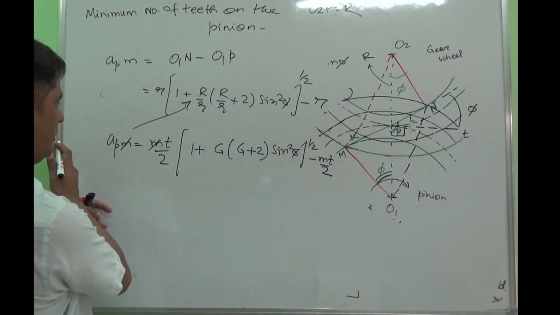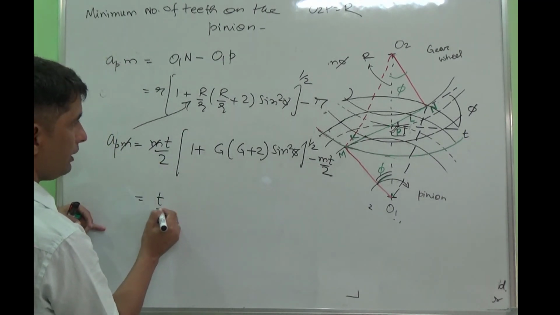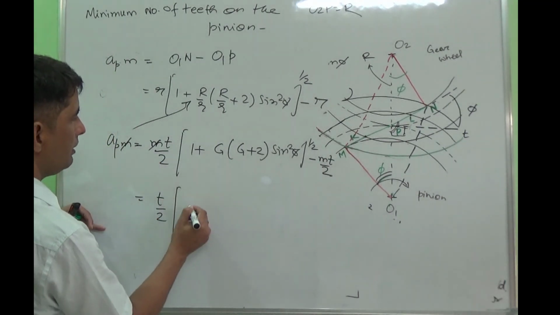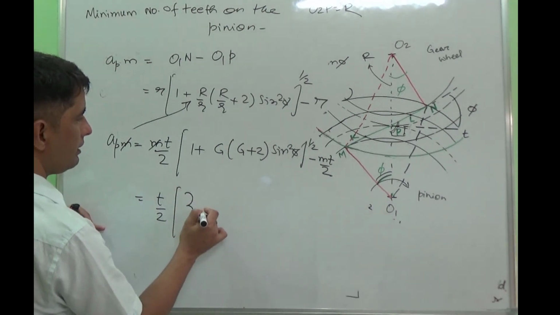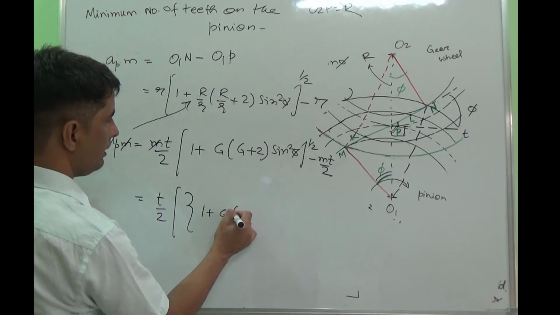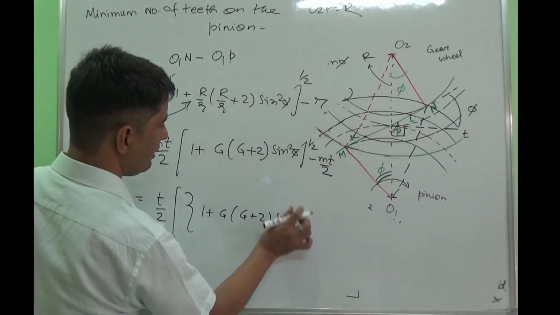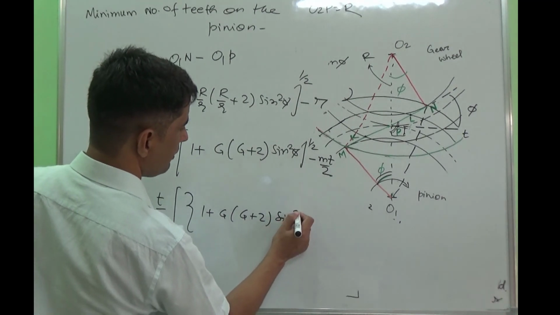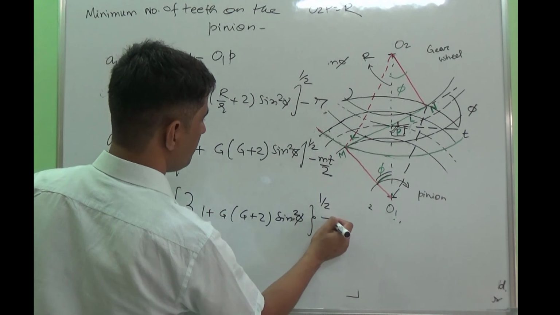Now we can take t by 2 common, and in the bracket you will be left with these terms: 1 plus G plus 2 sin square phi raised to power 1 by 2 minus 1.